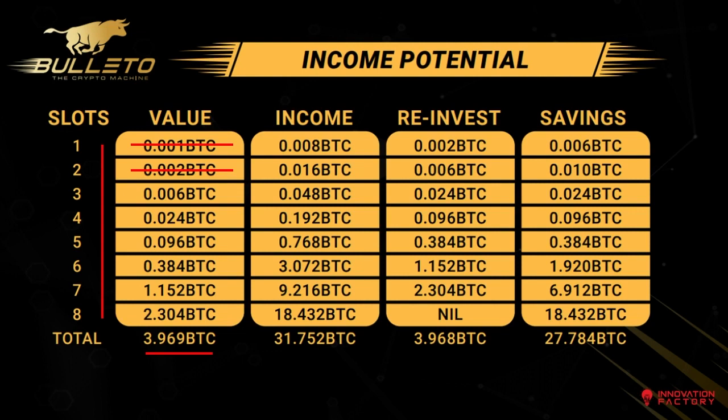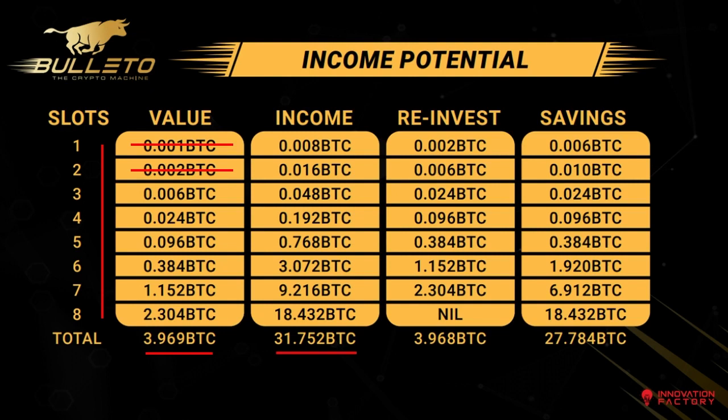This means you generate a total income of 31.752 BTC. In short, you start from 0.001 BTC and end up making 31.752 BTC. Isn't this just amazing? Just calculate the worth of 31.752 BTC that you made by investing only 0.001 BTC, which is approximately only $50.